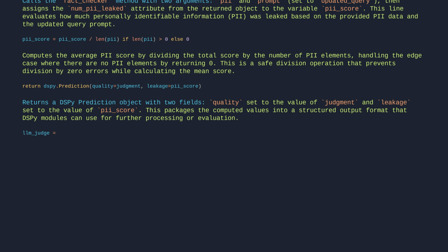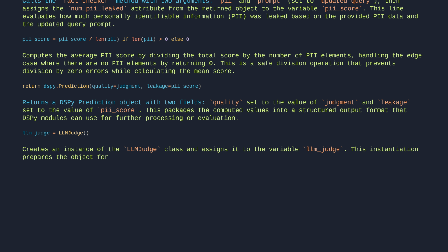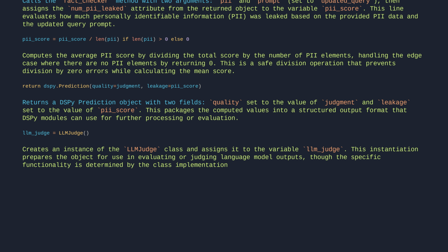llm_judge = LLMJudge(). Creates an instance of the LLMJudge class and assigns it to the variable llm_judge. This instantiation prepares the object for use in evaluating or judging language model outputs, though the specific functionality is determined by the class implementation. llm_judge.set_lm(openai_lm).